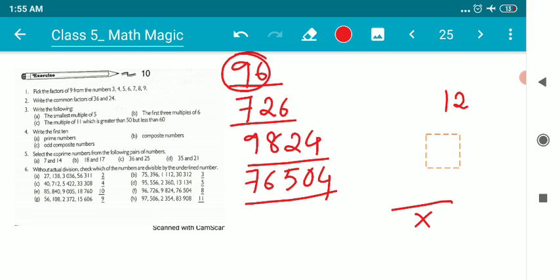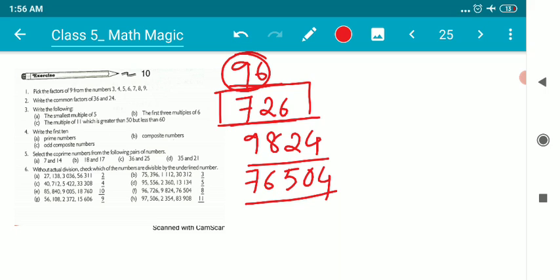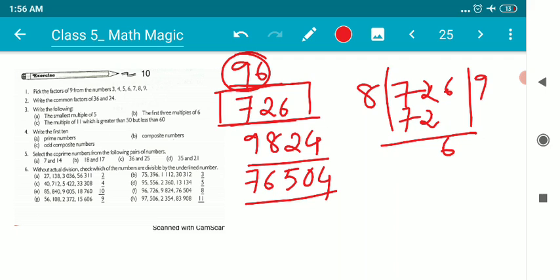Let's try out the next number, whether it's divisible by 8 or not. As I told, children, the last 3 digits should be divisible by 8. The number itself has 3 digits over here. So there is no way out. We'll just divide it in rough in order to check whether it is divisible by 8 or not. 8 9s are 72. Okay, children, what comes? 6 comes around. 6 is the remainder. So naturally this number is not divisible by 8.